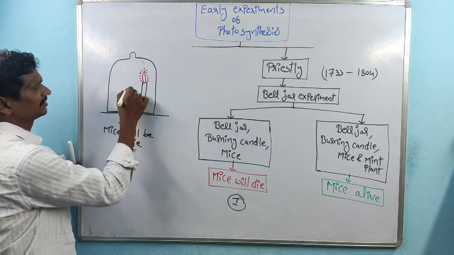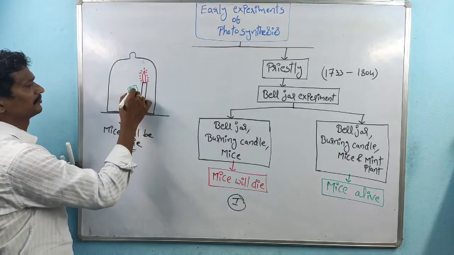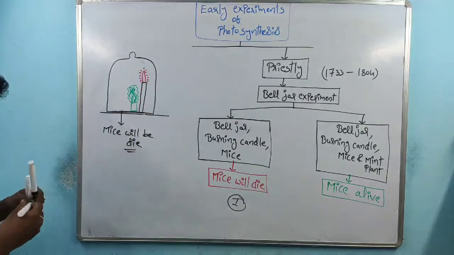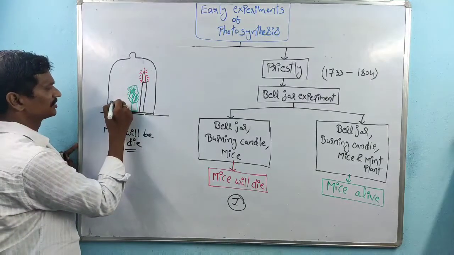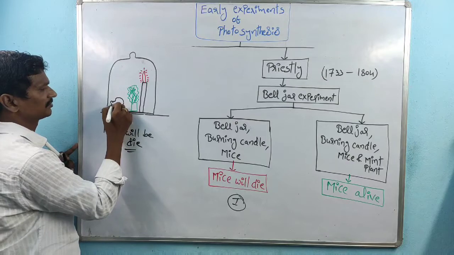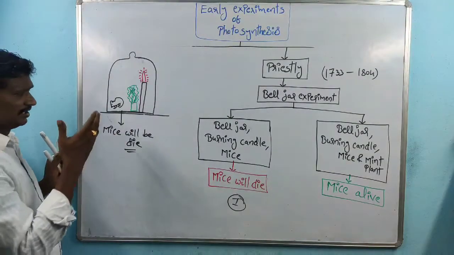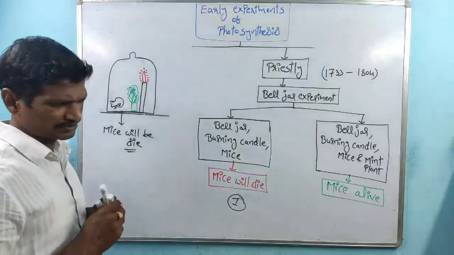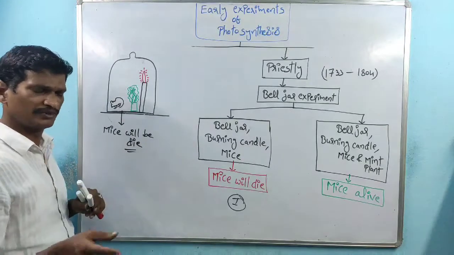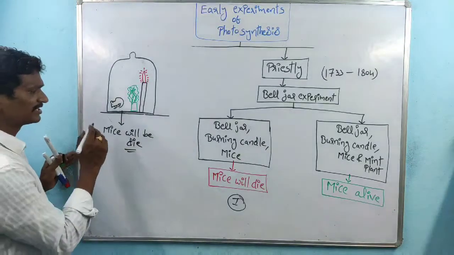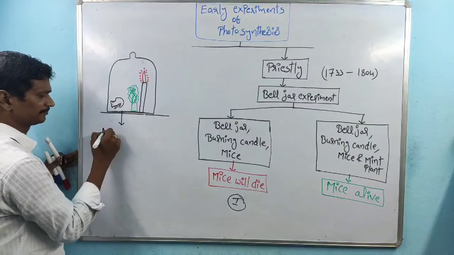He kept this mint plant inside the bell jar, and again, as usual, there is a mouse. He observed it for many hours, many days, and many weeks. But here, the mouse survived.